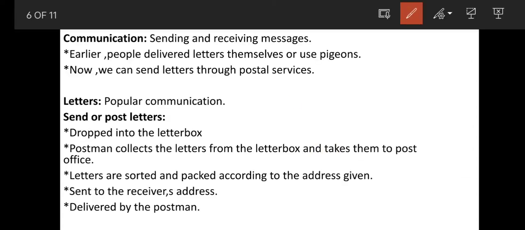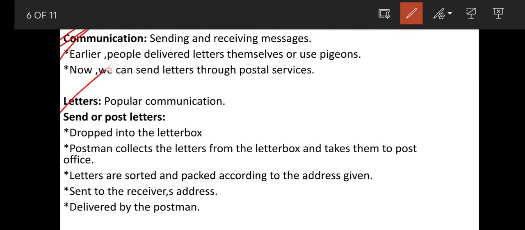Also, we have discussed communication. What do you mean by communication? Sending and receiving messages. When we send or receive any messages, it is known as communication. Connecting with people. Earlier, how did people communicate with each other? They used to deliver letters by using pigeons. Now we can send letters through postal services. Now we don't use pigeons to deliver letters from one place to another.